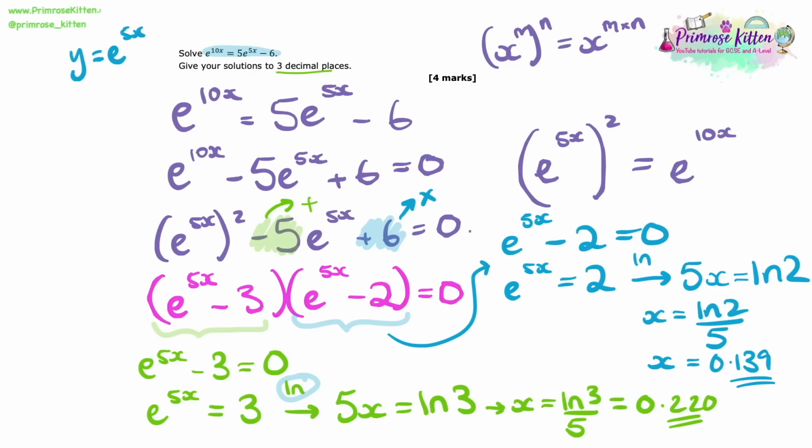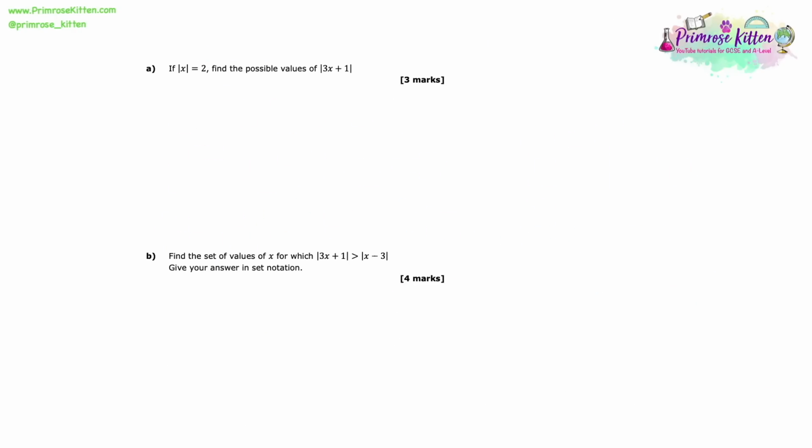It could be 2 to the power of something, 10 to the power of something. It could be in trigonometry too. So just always keep your eye out for it because it's a sneaky question, which is actually just using your GCSE knowledge. If the modulus of x equals 2, find the possible values of the modulus of 3x plus 1.